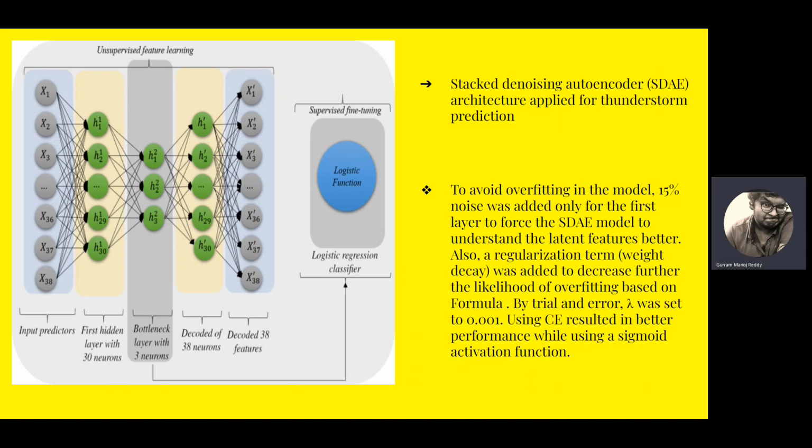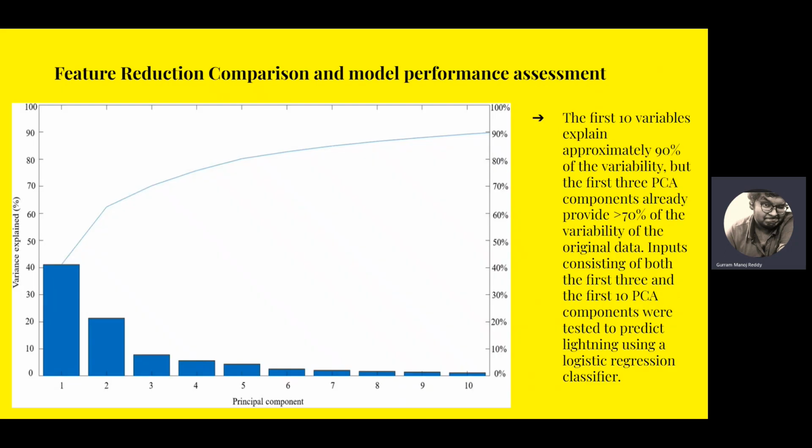Here, to avoid overfitting in the model, 15% noise was added only for the first layer to force the SDAE model to understand the latent features better. Also, a regularization term was added to decrease further the likelihood of overfitting based on the formula. By trial and error, lambda was set to 0.001. Using CE resulted in better performance while using a sigmoid activation function.